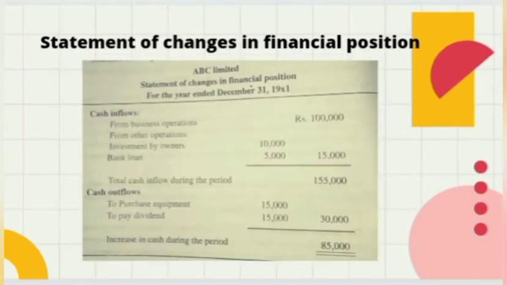The last report is the statement of changes in financial position. In this financial statement we can see the cash inflow and cash outflow. In cash inflow we have business operations and other sources like investment by owners, bank loans, etc. In cash outflow we have purchasing equipment and paying dividends, and finally we get the income in cash during the period. So these are all the statements and reports. This is about the decision making table.